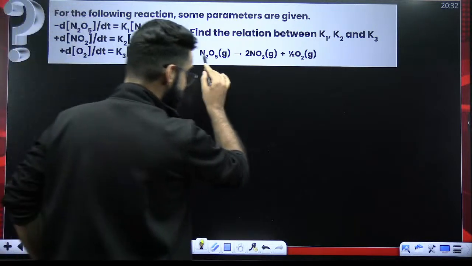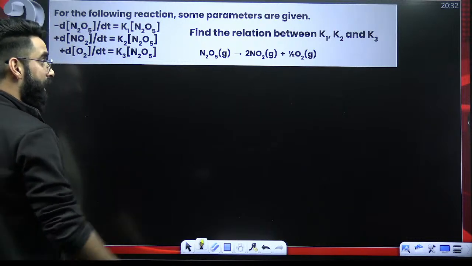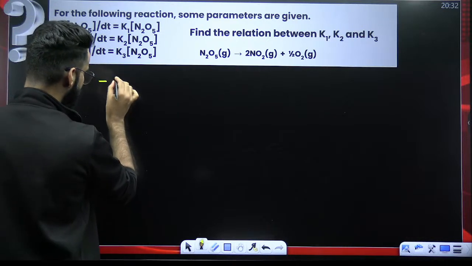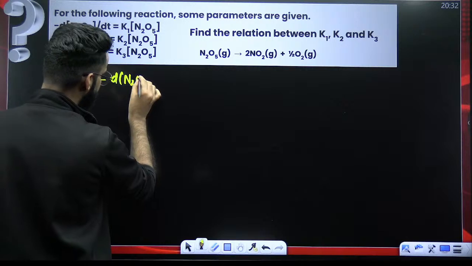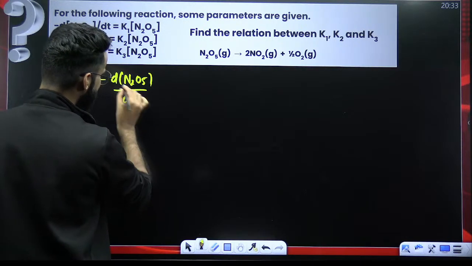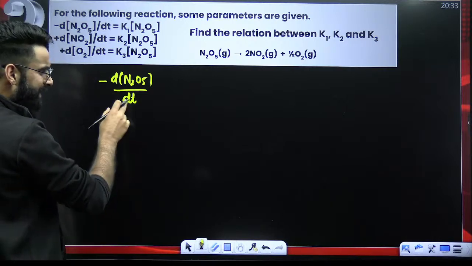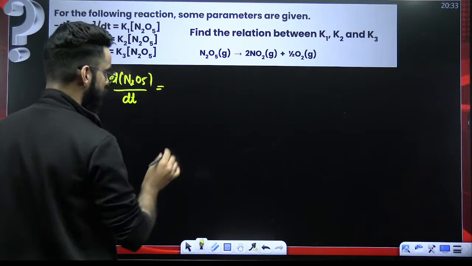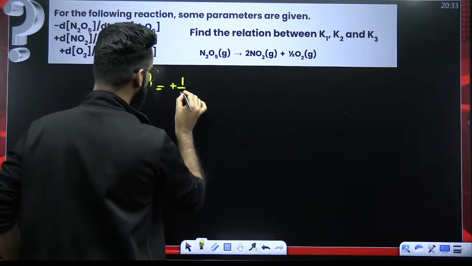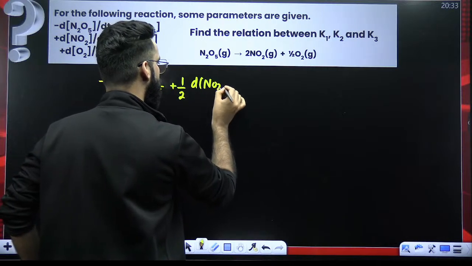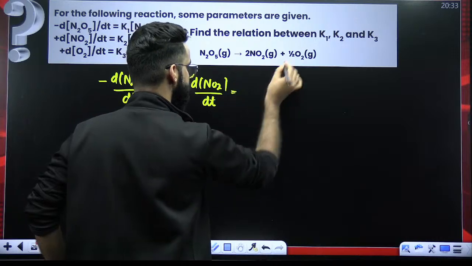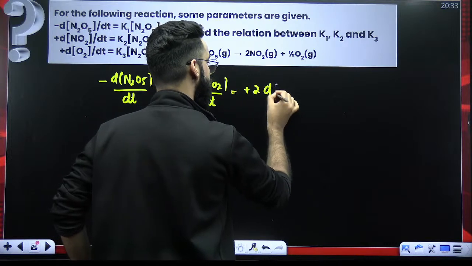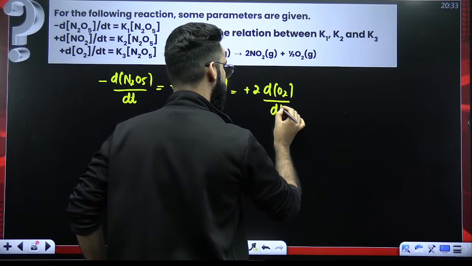All right. See guys, this is the reaction, a balanced chemical equation that's given to me. Now, rate of reaction with respect to N2O5. How much is that going to be? Minus 1 upon 1, the change in the concentration of N2O5 divided by dt. You can write delta this, delta t as well. I'm writing d because the given data is in terms of d. Now, what will be the rate of reaction in terms of NO2? NO2 is the product, so start with a plus sign, 1 upon 2, d of NO2 divided by dt. For O2, it's going to be plus 1 upon the stoichiometric coefficient, 1 upon 1 by 2, that is 2, d of O2 upon dt.